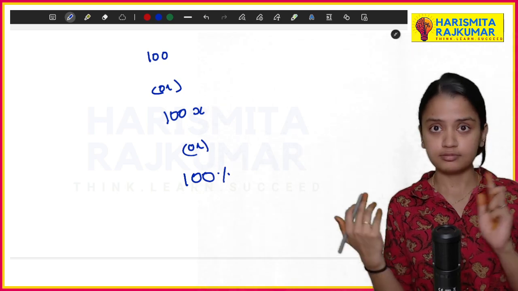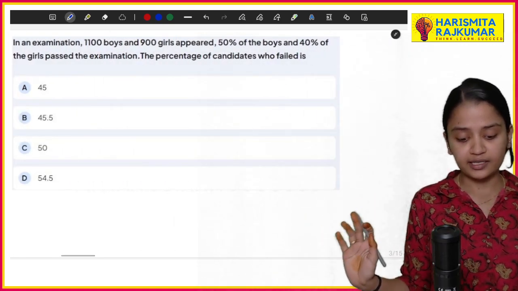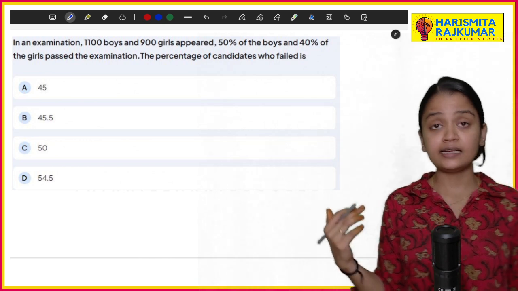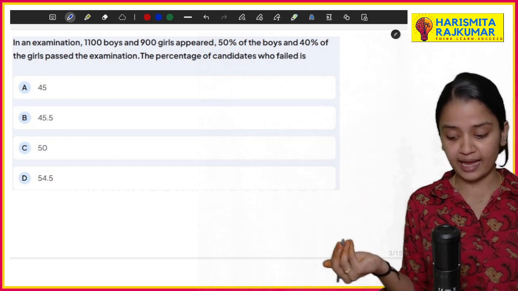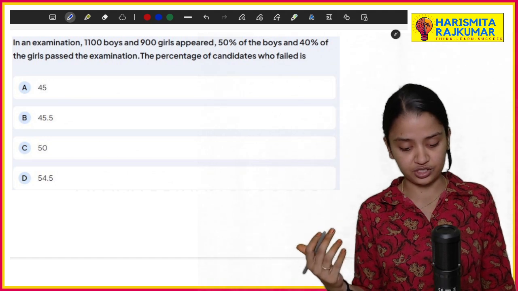Let's quickly start. In an examination, 1,100 boys and 900 girls appeared, in which 50% of the boys and 40% of the girls passed the examination.